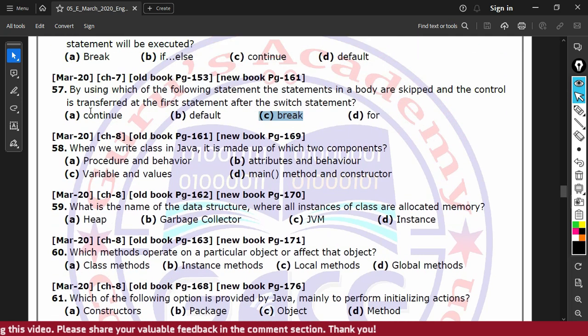Okay, so that's it for March 2020 paper. We have covered all the questions from chapter number 7 from March 2020 paper. Now let's move to the next question paper.